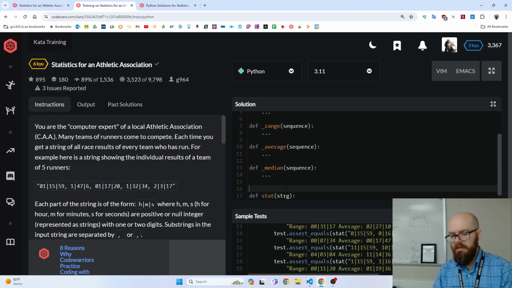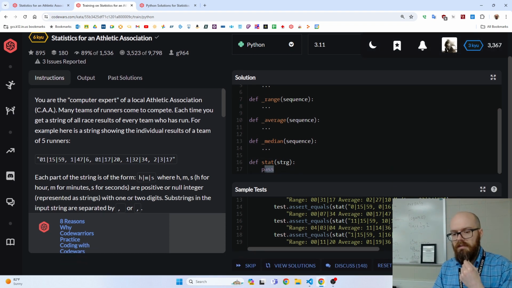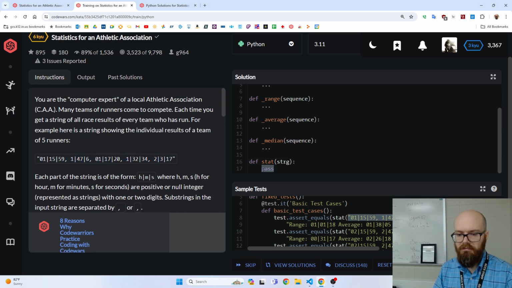Okay, so if each one of these does a little job, maybe just one line, then the main function, the stat, just has to put them together. It's going to be pretty short. Let's say, what does it have to do? We're going to get a string that looks like a time and then a comma, maybe a space. They say maybe a space, and then another time, and then a comma, and then maybe a space, and so on. Okay, so somewhere along the way, we're going to start by